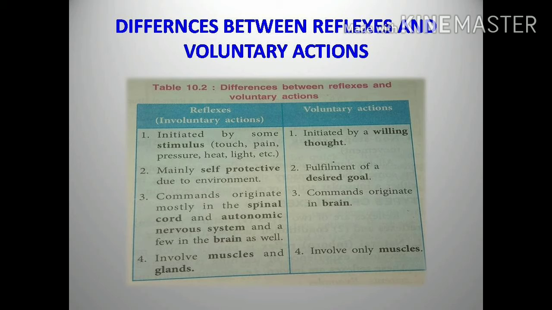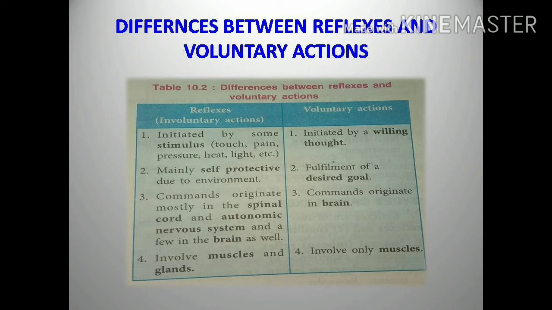Next, differences between voluntary actions and reflexes or involuntary actions. First, reflexes or involuntary actions are initiated by some stimulus. The stimulus may be touch, pain, pressure, heat, light, etc. But voluntary actions are initiated by a willing thought. By thinking, we do the actions. Next point. Involuntary actions are mainly self-protective due to the environment.